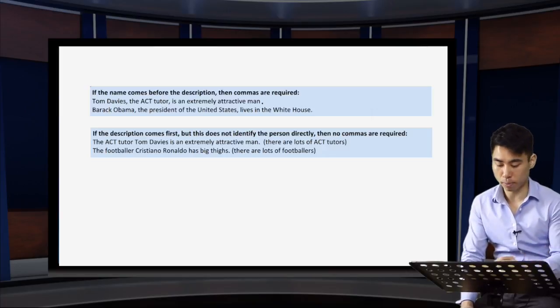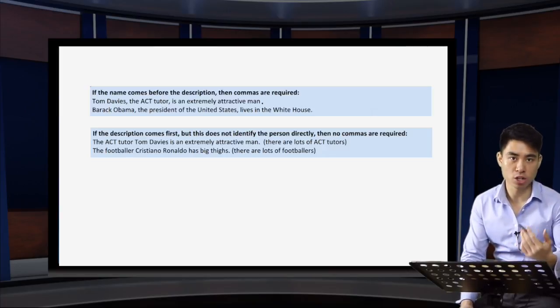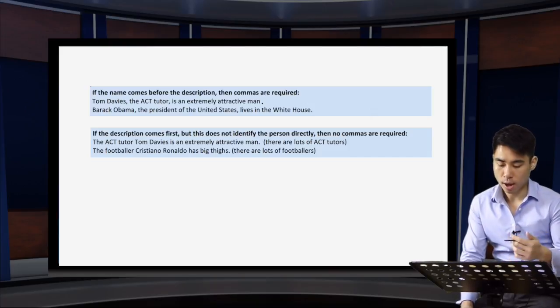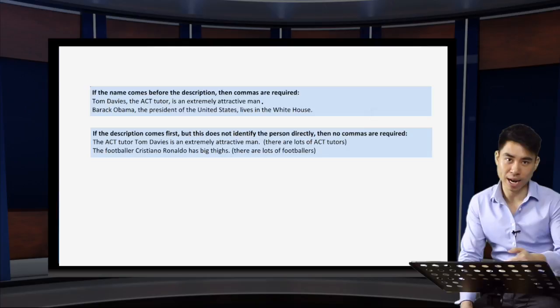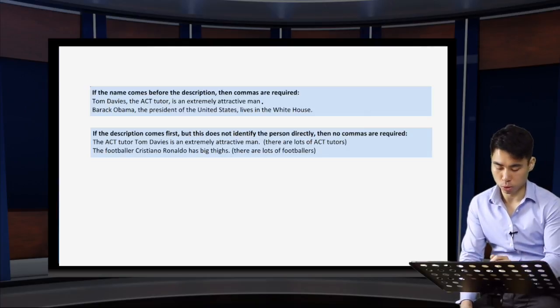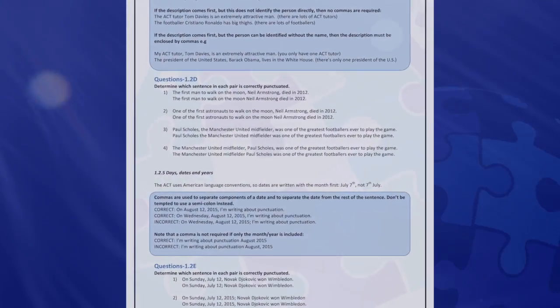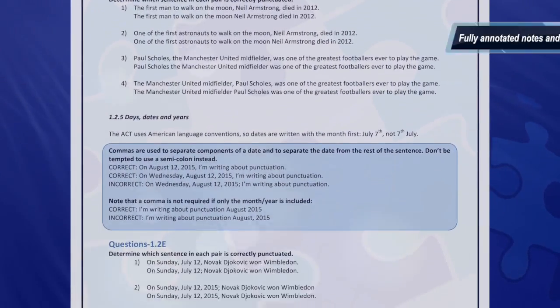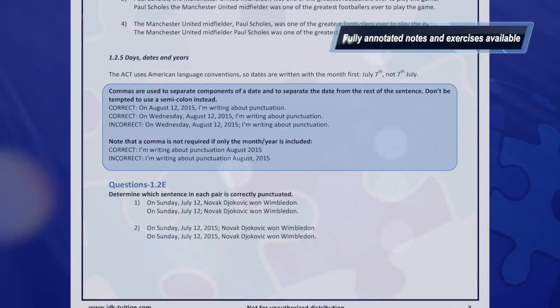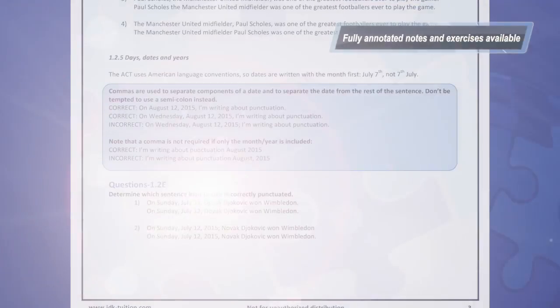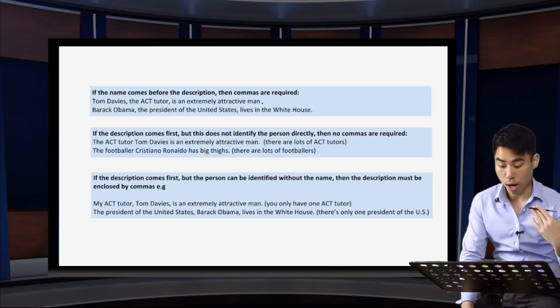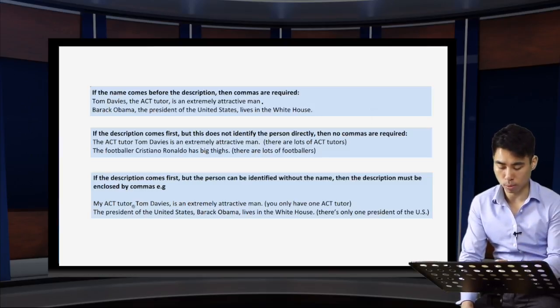Similarly, in the second example here, the footballer, again, a very general description. There are lots of footballers in the world. It doesn't specifically peg Cristiano Ronaldo as the footballer we're talking about in the sentence. So again, we don't need commas around the name. The footballer Cristiano Ronaldo has big thighs. Now, if we look at the counterexample where the description does identify the person in question directly, then we do need commas around the name.